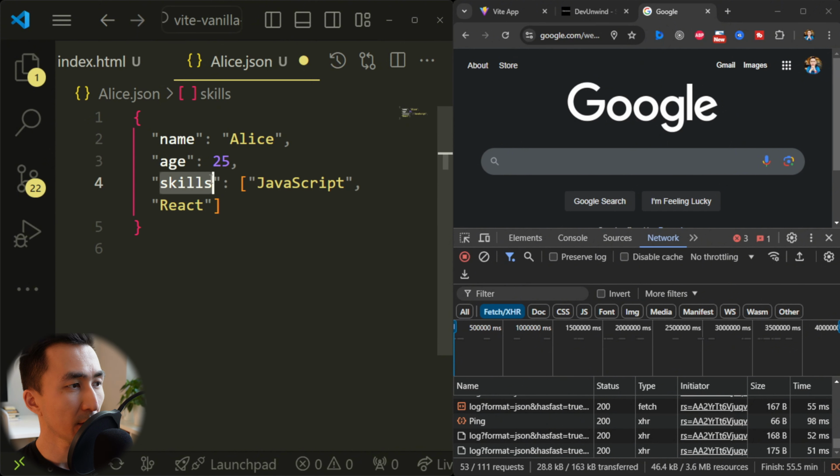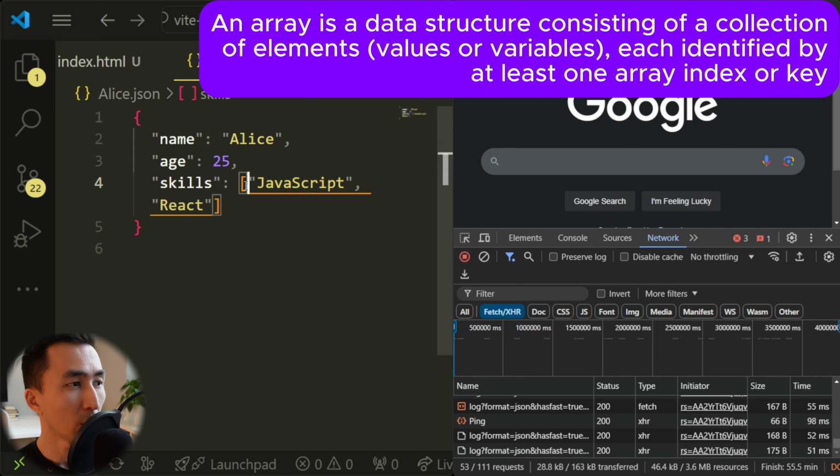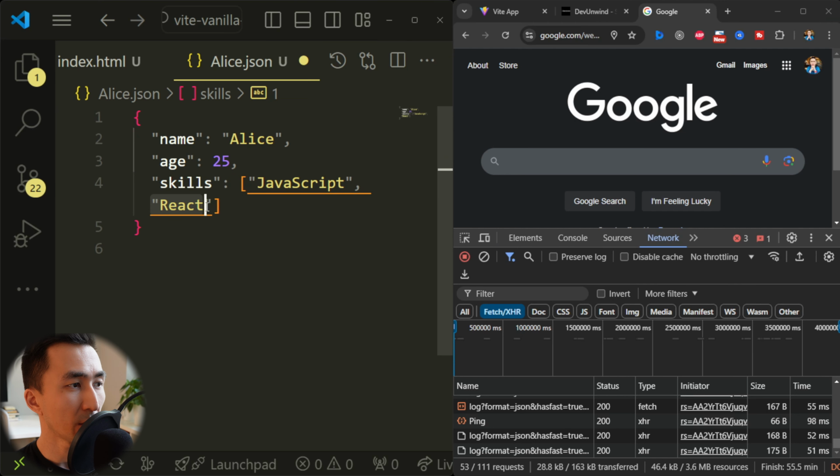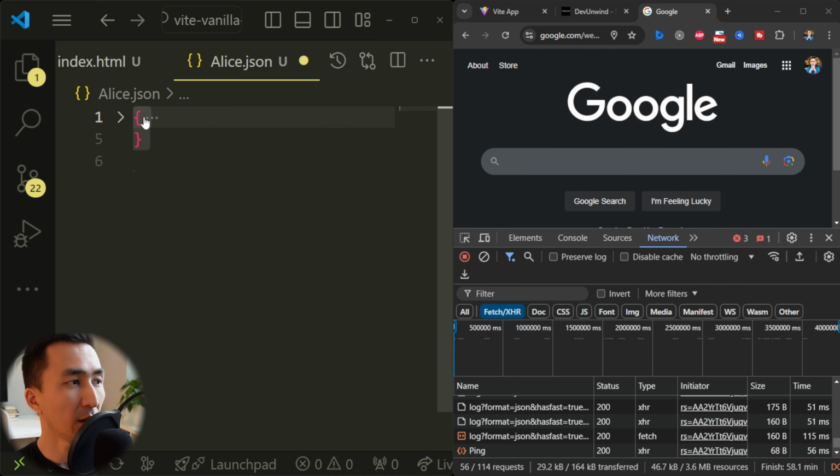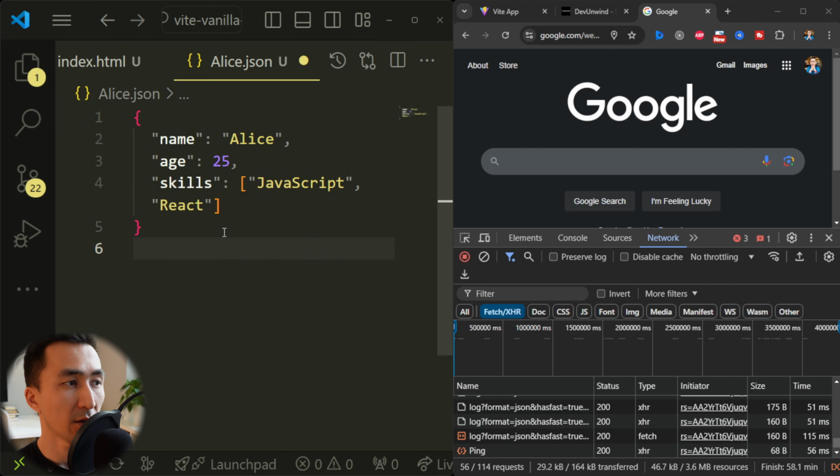Then we go to skills, which is also a string. It's always a string. And we have a value of array, which consists of two values. An array of two strings. The first one is JavaScript. It is in quotes, comma, in quotes, React. And then we're closing the bracket for the array. And then we're closing the curly braces. And that's pretty much it. That's basically the whole JSON, how it looks in a nutshell.